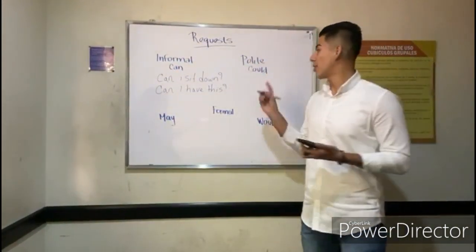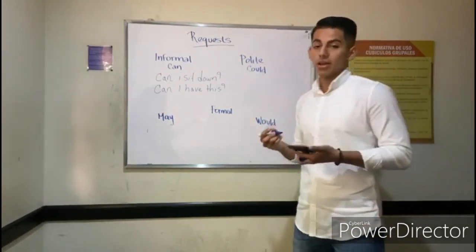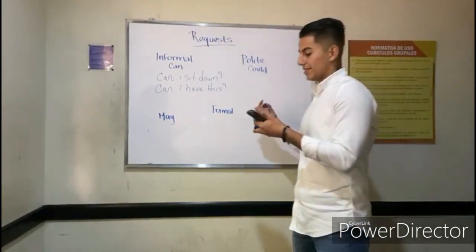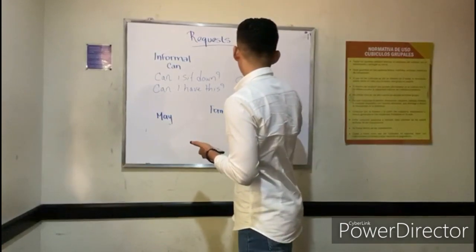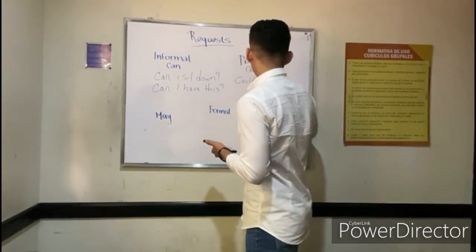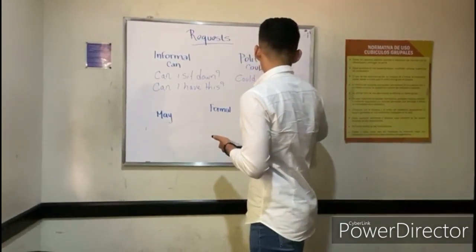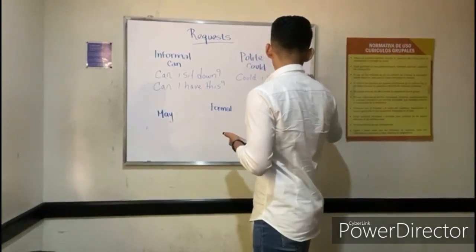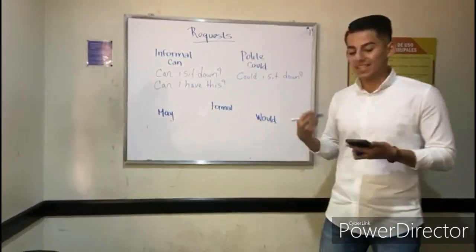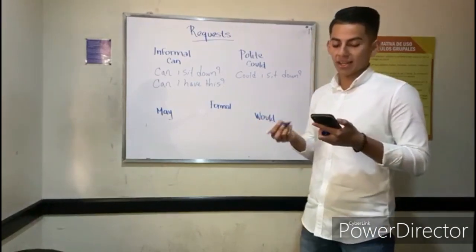And for polite form, we use could. One example is, could I sit down? Other example is, could I have this?